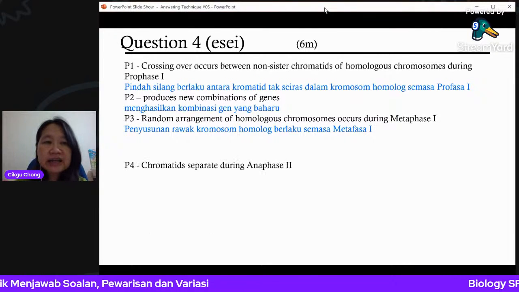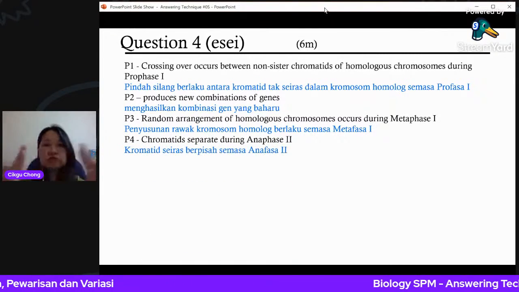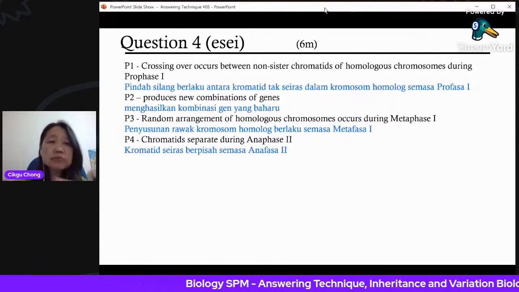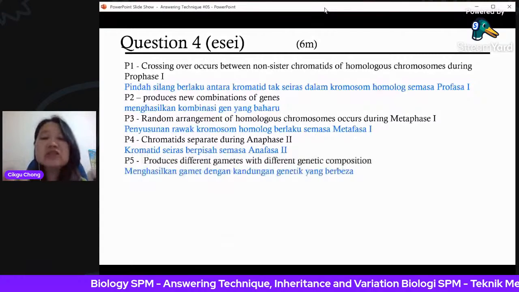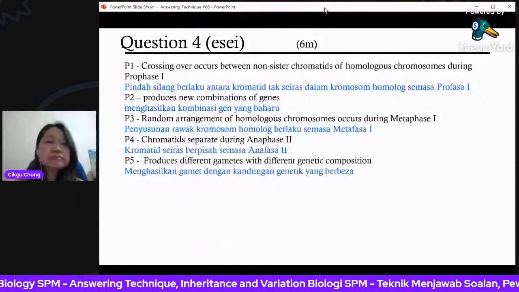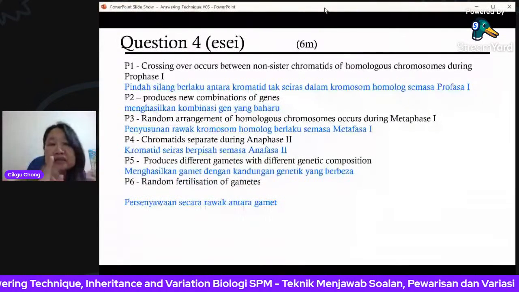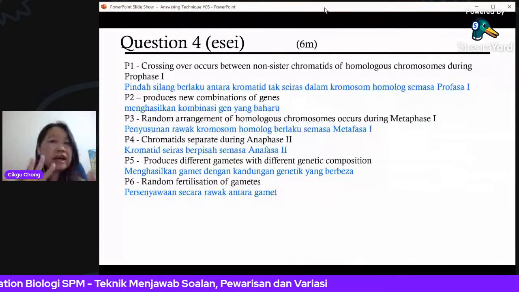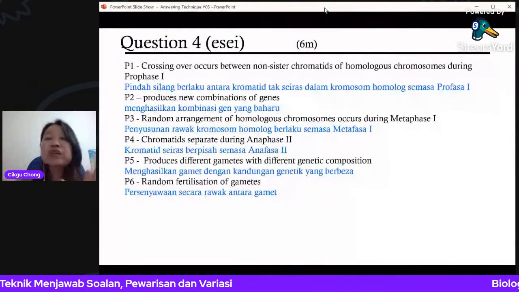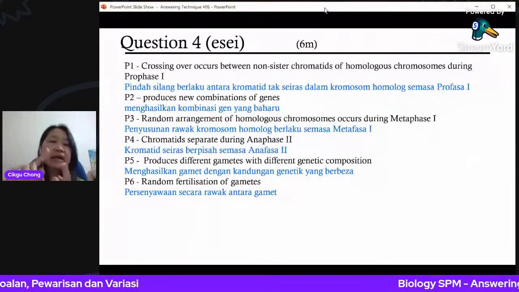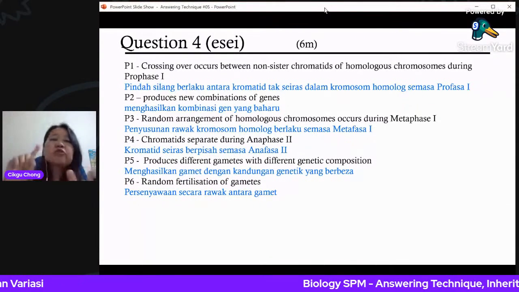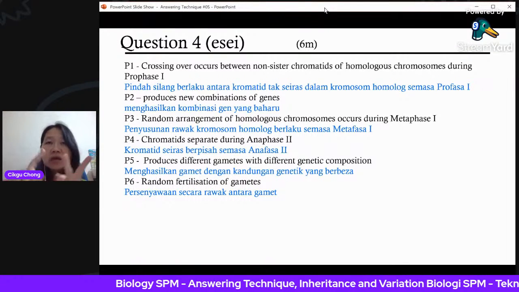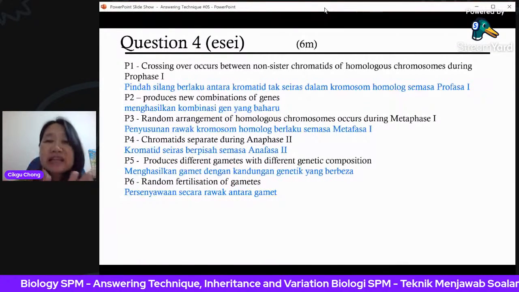Okay, next. Also after that, the chromatids will separate during anaphase 2, and they will produce different gametes with different genetic composition. And then the third factor is random fertilization. So remember, there are 3 factors, and the 4th one is mutation. Variation is caused by number 1, crossing over. Number 2, random arrangement of homologous chromosomes during metaphase 1. The third one is random fertilization of gametes.